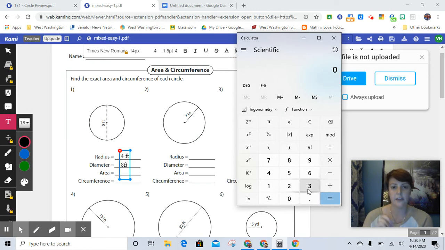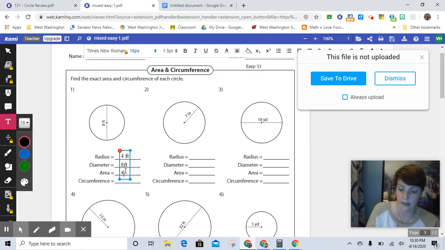So area, cherry pie is delicious, apple pies are 2. So pi is 3.14 times radius times radius. That's what r squared means. So 4 times 4, and that's going to give me 50.24. 50.24, and area is in square feet. So I'm just going to put an SQ there, square feet, okay?